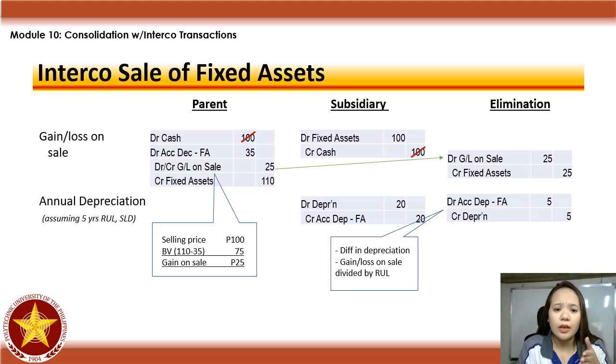It's either, i-compute mo yung depreciation ni parent, saka compute mo yung depreciation ni subsidiary, any difference, i-eliminate mo. Or, pwede din naman, yung gain or loss mo kanina, yung 25, if straight line depreciation ka, i-divide mo lang siya sa remaining useful life na 5. So, meron kang 5 na pabawas sa depreciation.